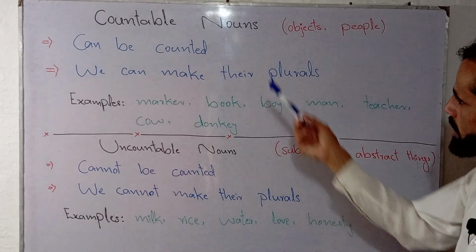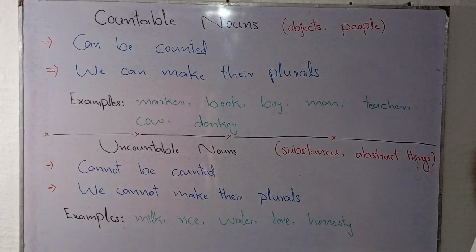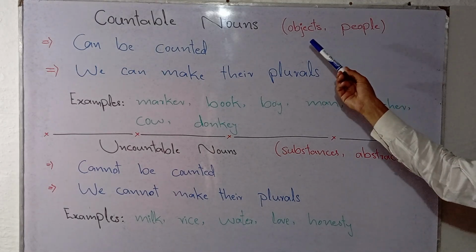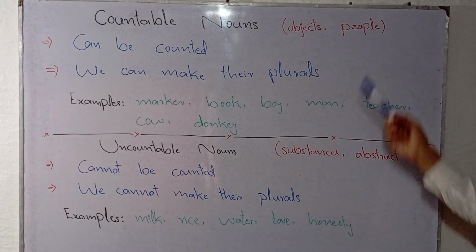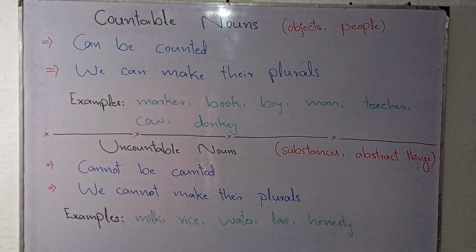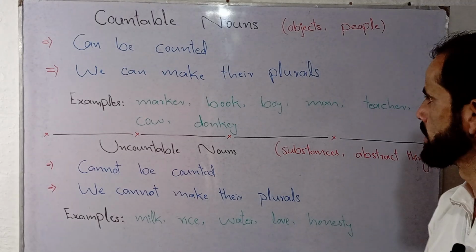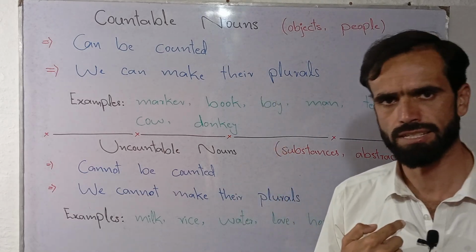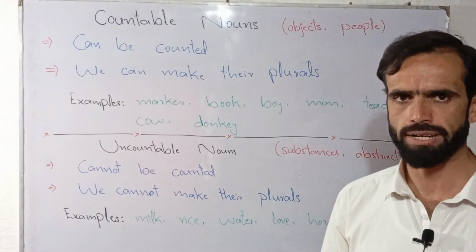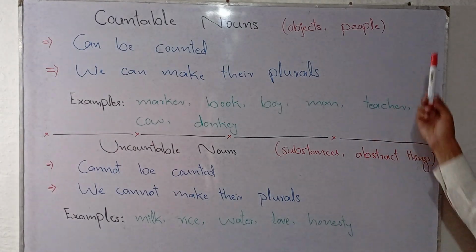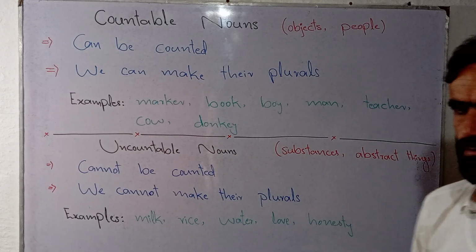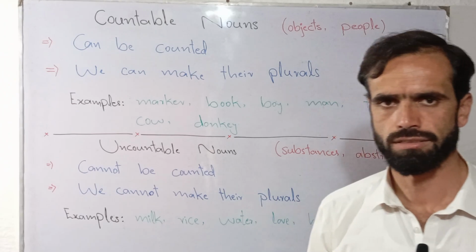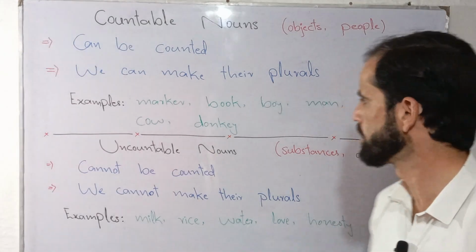Now there is a question: what do countable nouns refer to, or in simple words, what do countable nouns talk about? Countable nouns refer to objects or people. It means we can use countable nouns in order to talk about objects. For example, a marker, it is an object. Dress, it is an object. Laptop, it is an object. Mobile, it is an object. On the other hand, it may refer to people. Let's suppose child, it refers to people. Let's suppose girl, boy, man, and so on.